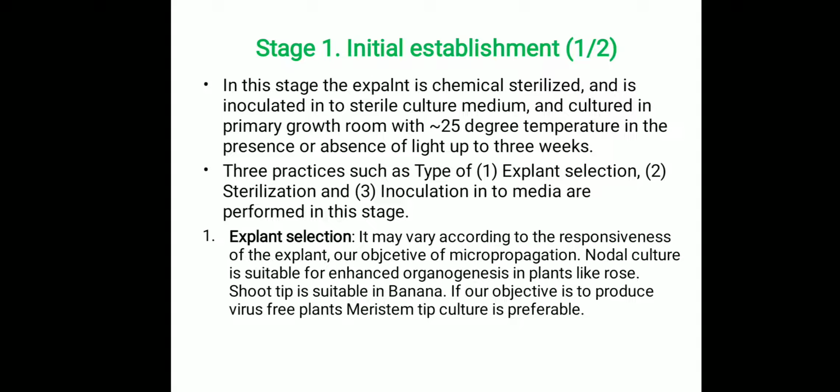Three major practices are carried out in stage 1: explant selection, sterilization and inoculation into media. First, explant selection. The selection of explant may vary according to the responsiveness of the genotype and explant, and our objective of micropropagation. Nodal culture is suitable for enhanced organogenesis and is practiced in plants like rose and others. Shoot tip culture is suitable in banana. If our objective is to produce virus-free plants, then meristem tip culture is the preferable method.